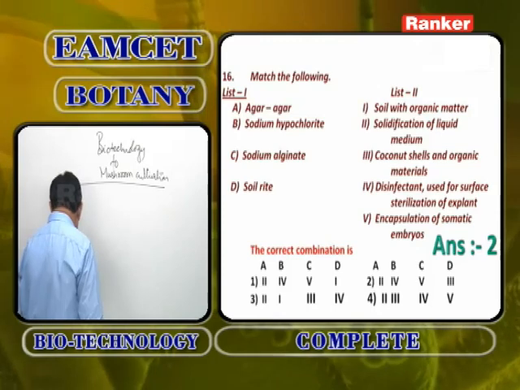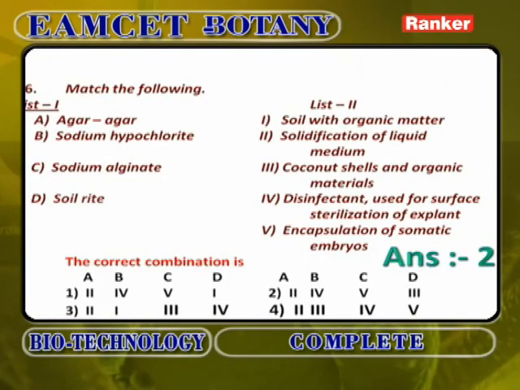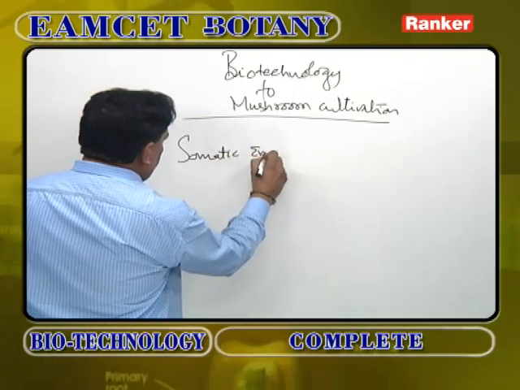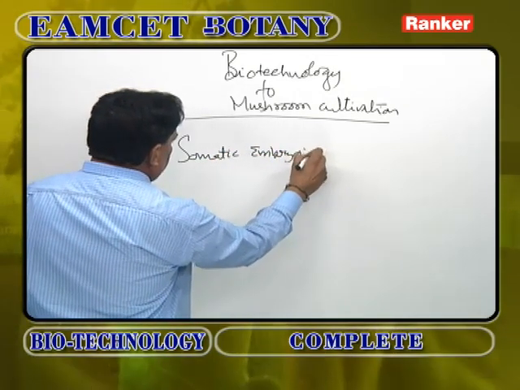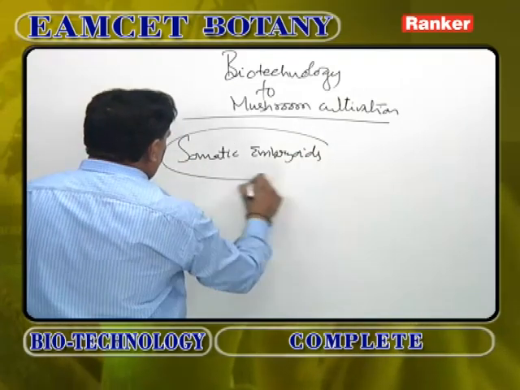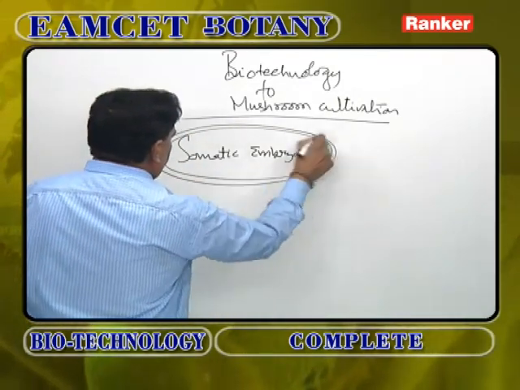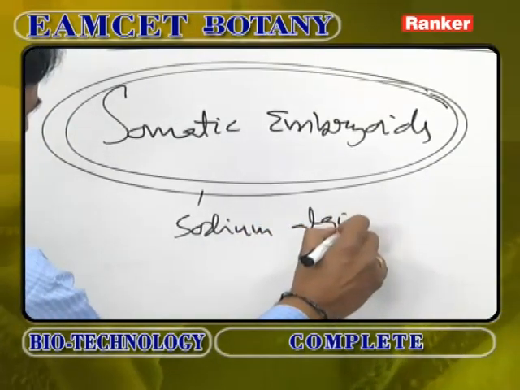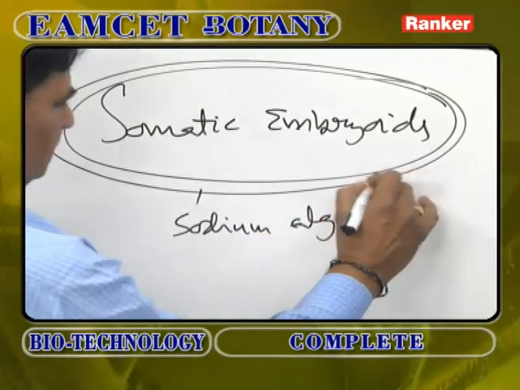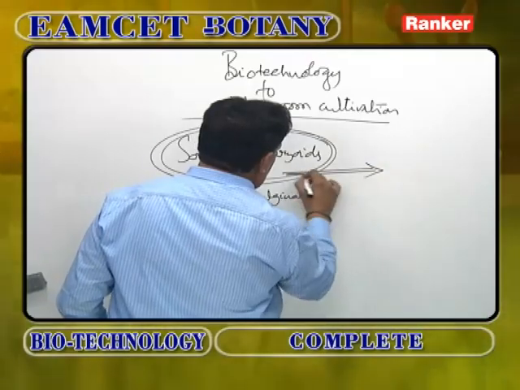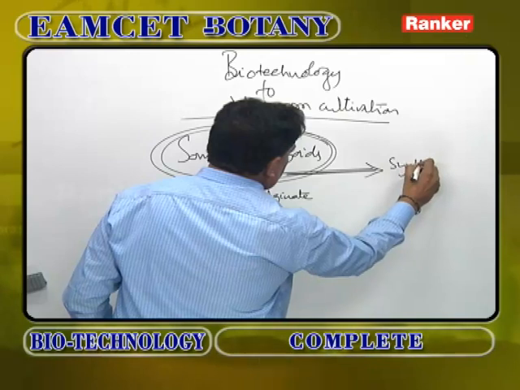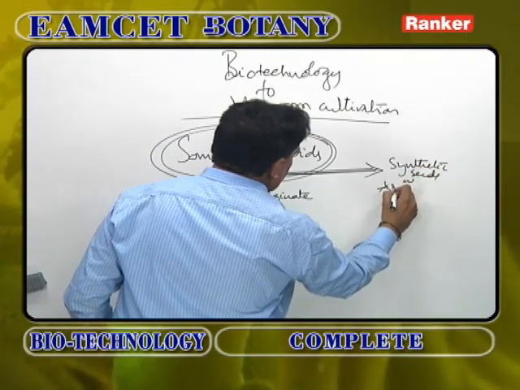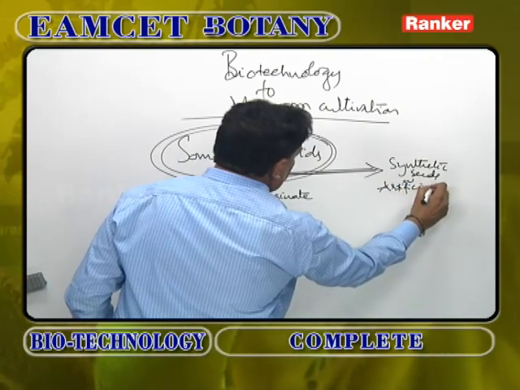So, during tissue culture, embryo-like structures are produced called somatic embryoids. When these somatic embryoids are encapsulated, that means covered with a special chemical called sodium alginate, it results in the formation of synthetic seeds or artificial seeds.